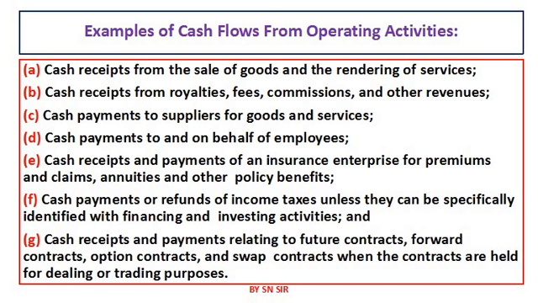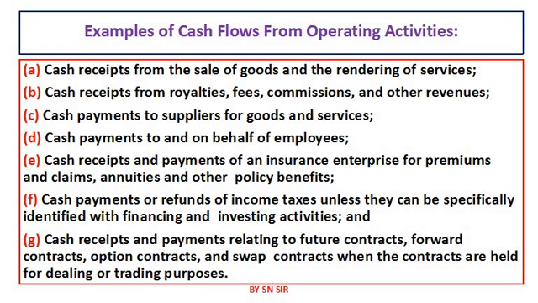Cash payment to the supplier of goods and services. If cash is paid to the suppliers, that is known as cash outflow from operating activities, because cash is going out of the organization. Cash payment to and on behalf of employees are also part of operating activities, and this is outflow of cash because cash is going out of the organization.